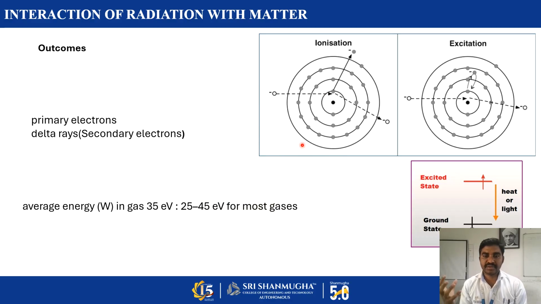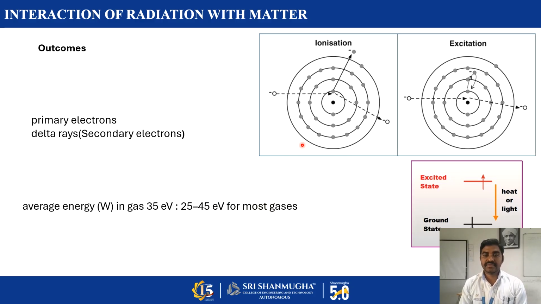That means if the charged particle or radiation from the radioactive decay process has sufficient energy, it can knock some electrons out of the matter, which revolve around the nucleus. That process, the removal of some electrons from the atom, is called ionization.